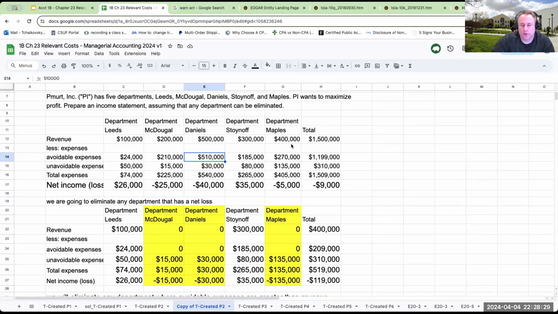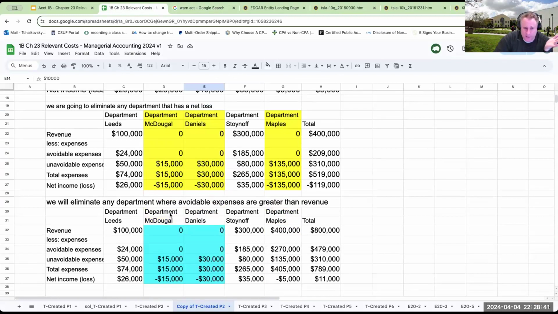So again, when you're looking at these questions on segment elimination, if you're taking my class, I'm basically going to give you this question and say, prepare an income statement to maximize profit. And so what you would do is say, any department where the avoidable expenses are greater than the revenue, I get rid of it. But just for your own knowledge, we may be in a situation where we may be losing money for a long time, and that may be okay. It just depends on the business plan.